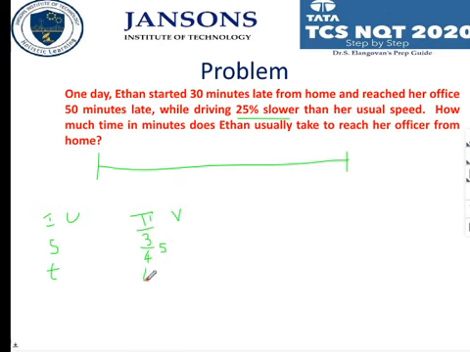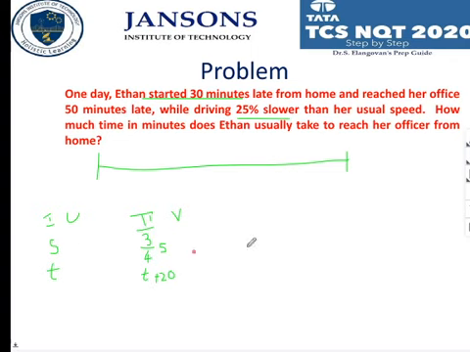And how much extra time is she taking to reach? Is it 50? This is where normally people will make the mistake. But here, she started 30 minutes late. This is also given. So this 50 minutes minus 30 minutes is the actual delay due to the speed. The actual increase in time due to the reduction of speed is only 20 minutes. So it is like this.